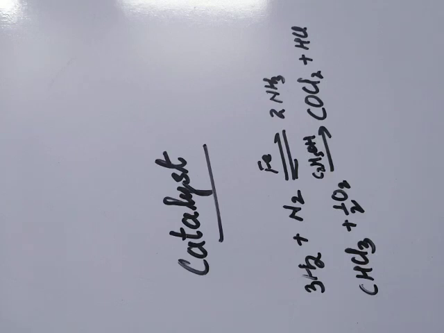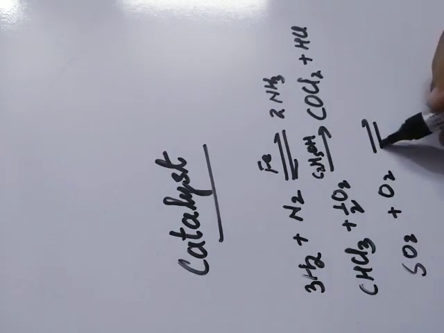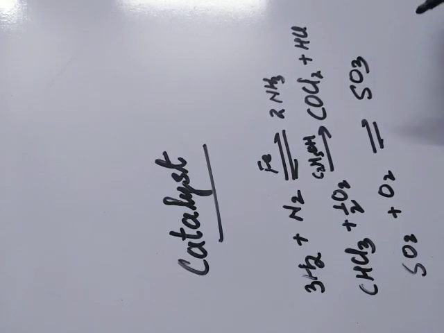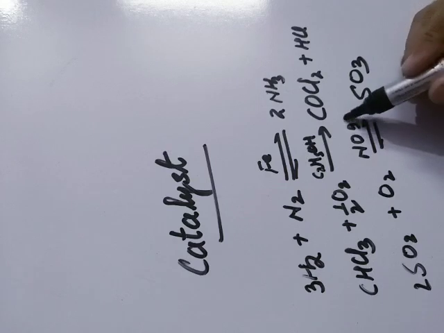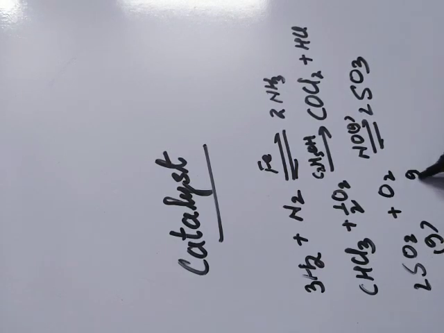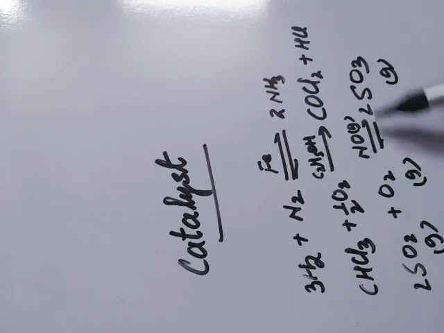Now another type of catalyst: homogeneous catalyst and heterogeneous catalyst. It is another division. A catalyst is homogeneous if all reactants, products and catalyst are in the same state. Suppose SO2 is combining with oxygen. It is also a reversible reaction and the product is SO3, 2SO2 to 2SO3. In that case, NO, nitric oxide, which is also a gas, is the catalyst. SO2 is gas, oxygen is gas, SO3 is gas, and even the catalyst is in gaseous state. In that case, this catalyst is called homogeneous catalyst.